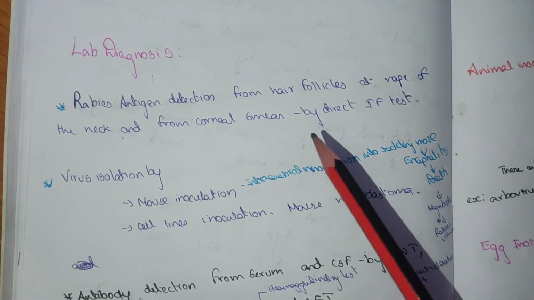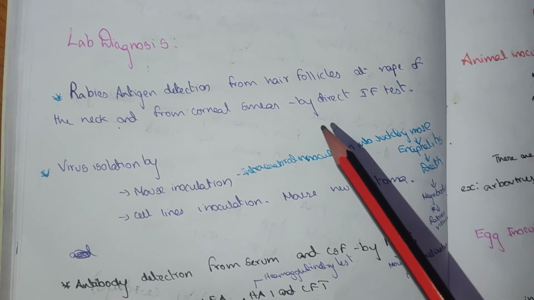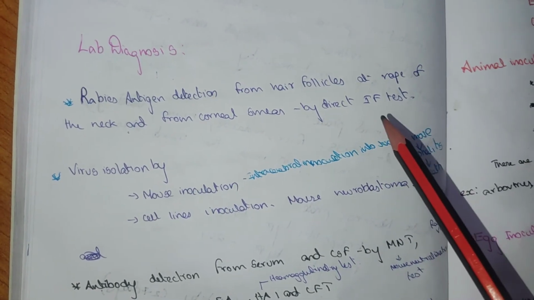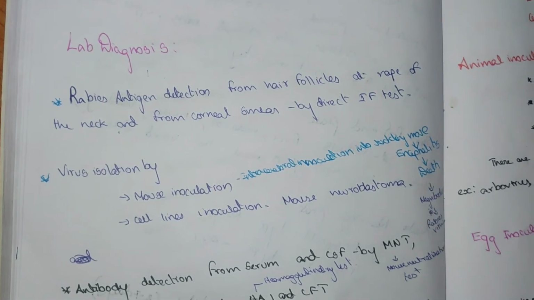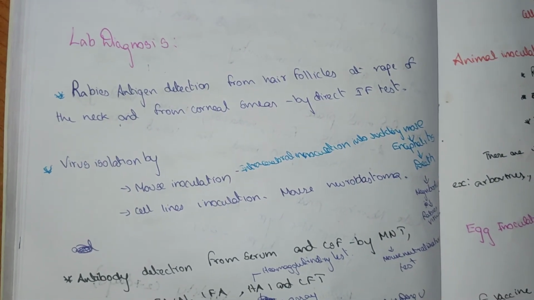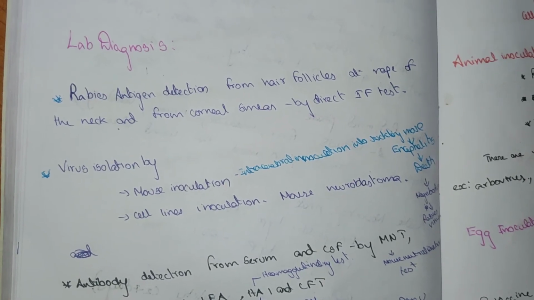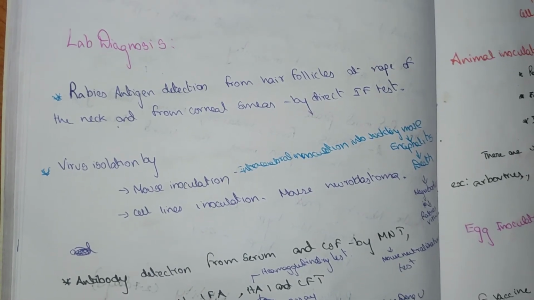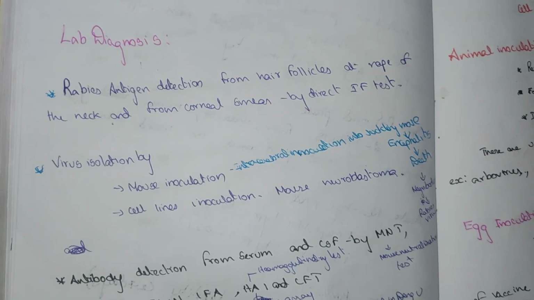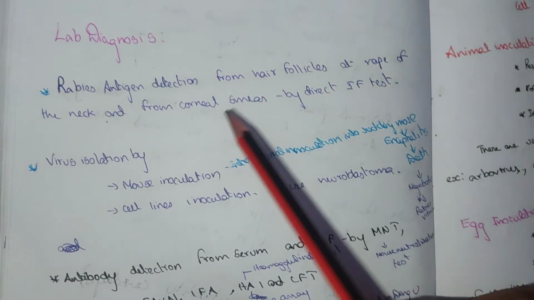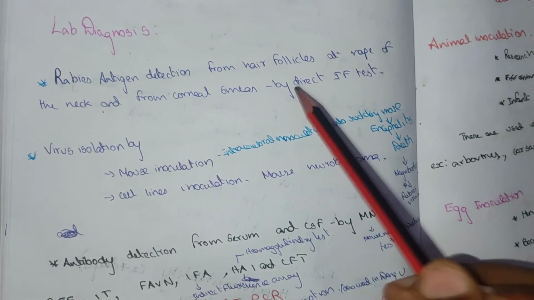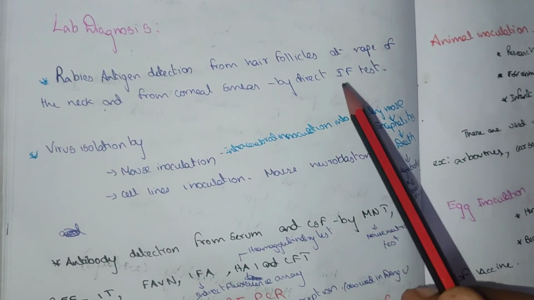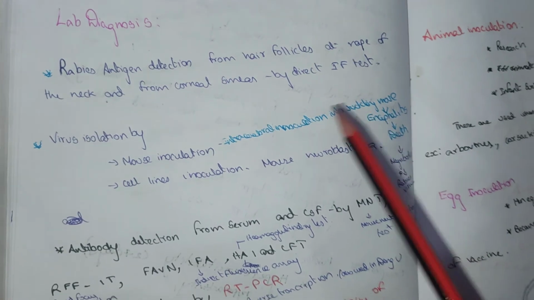For the corneal smear, a slide is kept near the opened eye and a smear is prepared from the liquid on the slide. They detect it by direct immunofluorescence test.